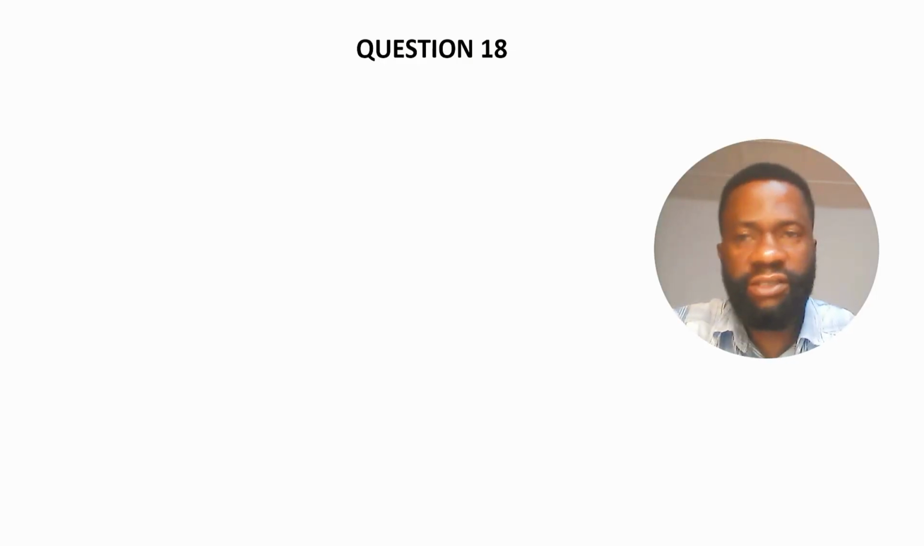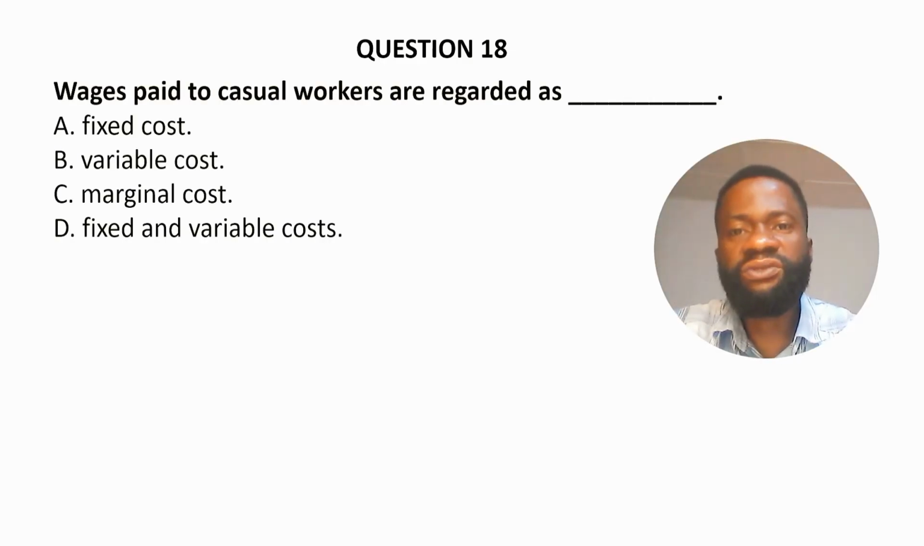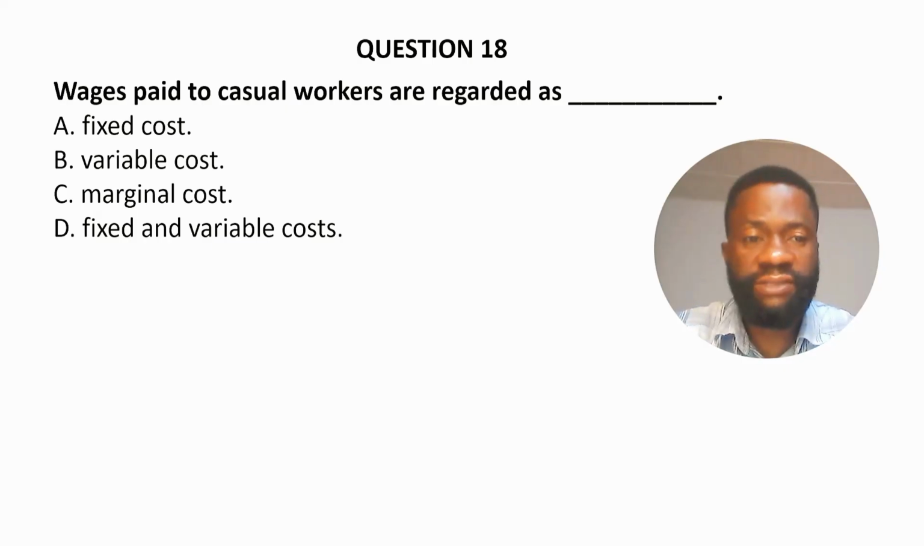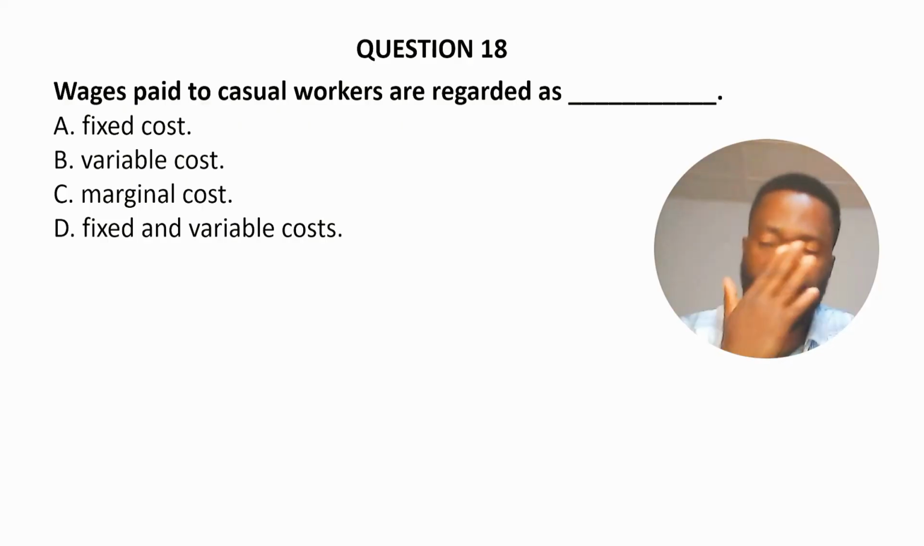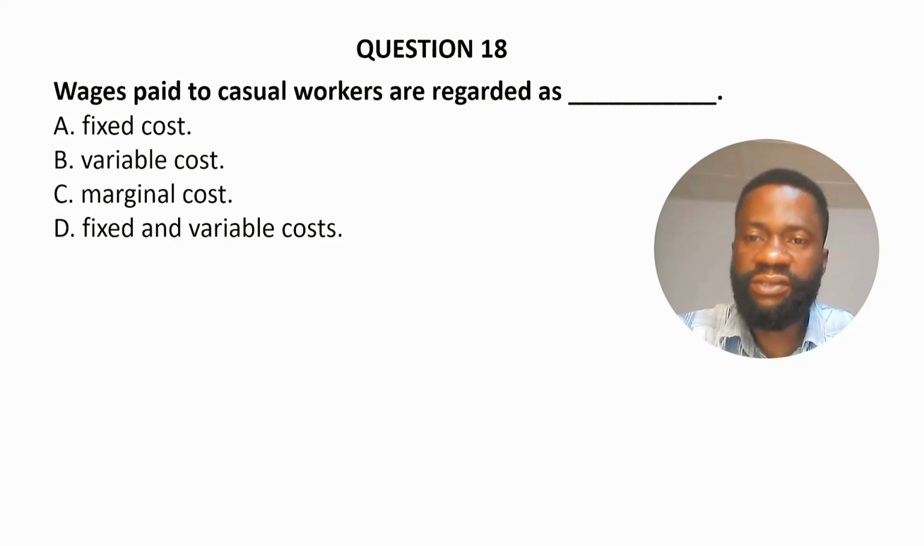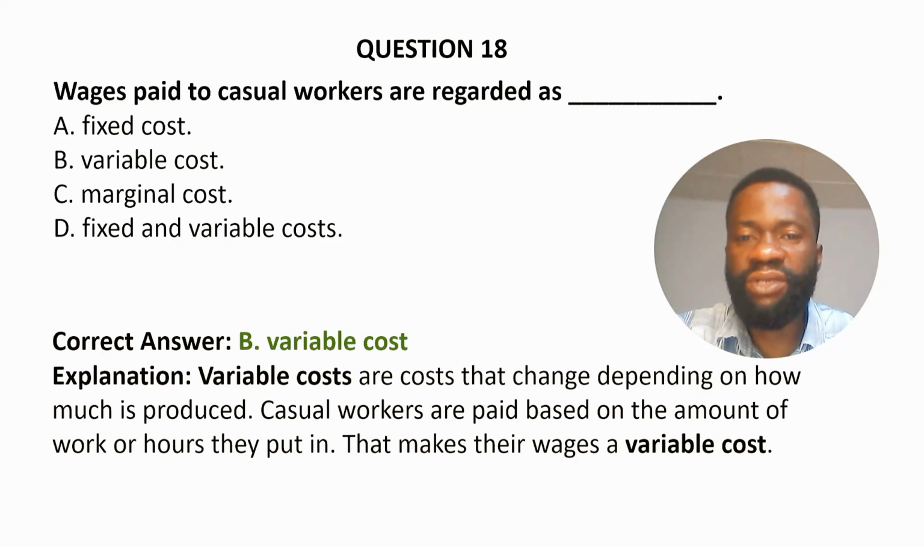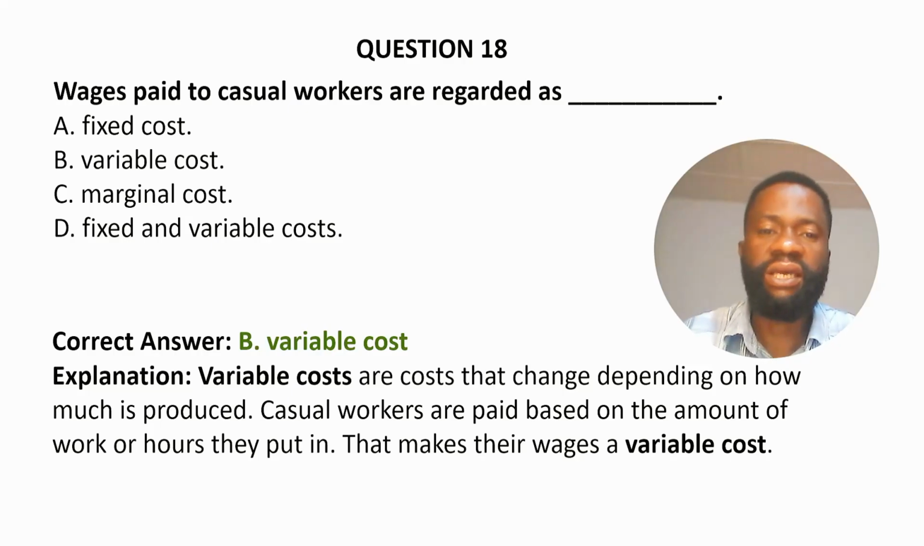Question 18. Wages paid to casual workers are regarded as dash. A. Fixed cost. B. Variable cost. C. Marginal cost. And D. Fixed and variable cost. The correct answer is option B. Variable cost. Variable costs are costs that change depending on how much is produced. Casual workers are paid based on the amount of work or hours they put in. That makes their wages a variable cost.